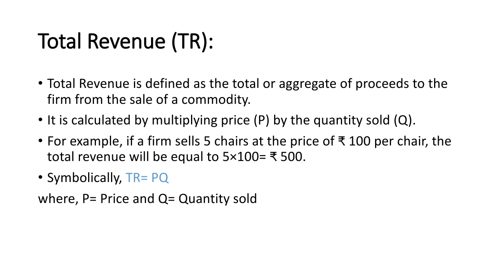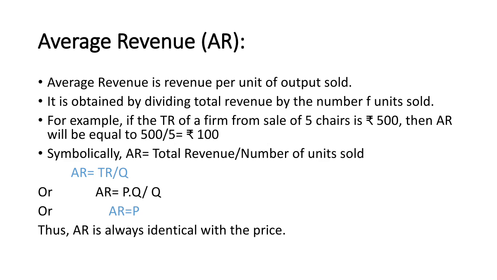Say for example, if a firm sells 5 chairs at the price of rupees 100 per chair, the total revenue will be 5 into 100, that is equal to rupees 500. Symbolically, TR, that is total revenue, is equal to P into Q, where P is the price and Q is the quantity sold.